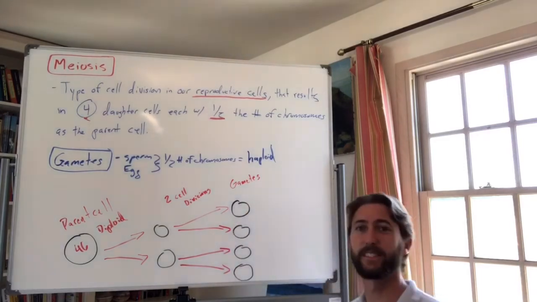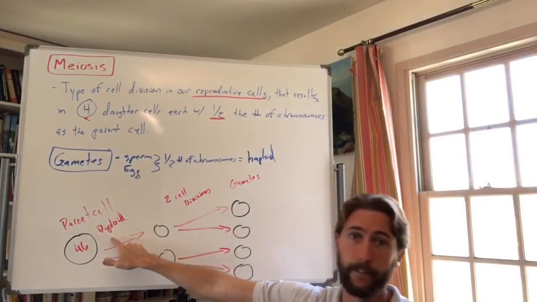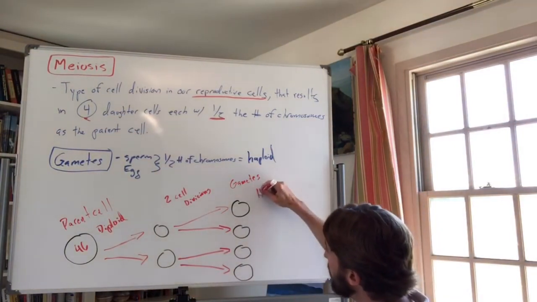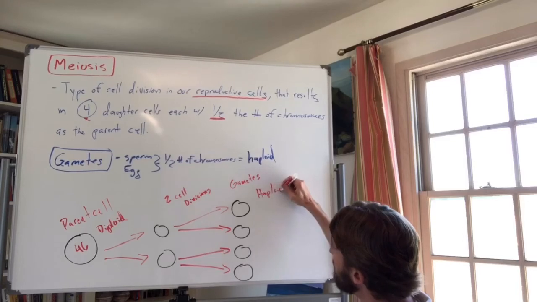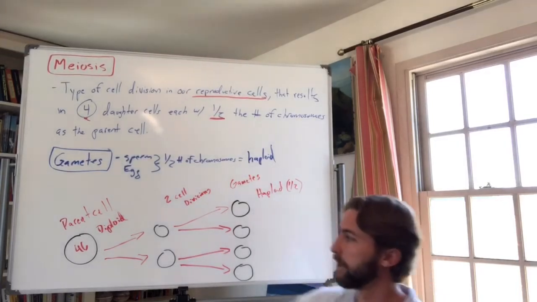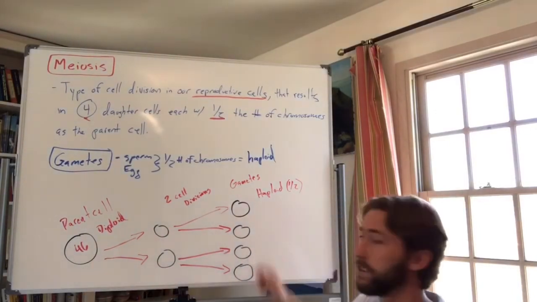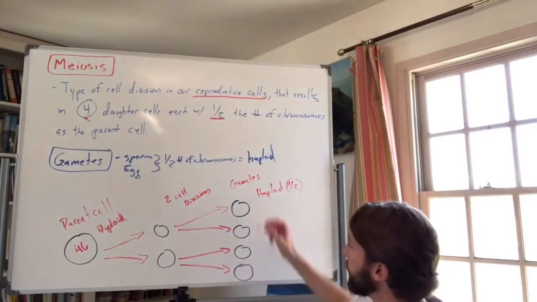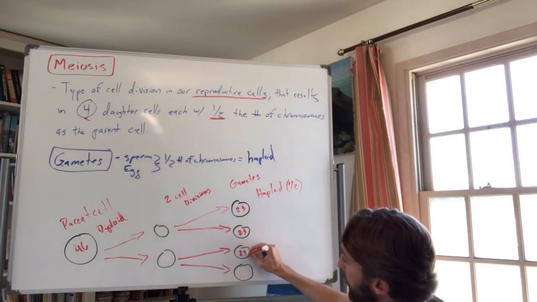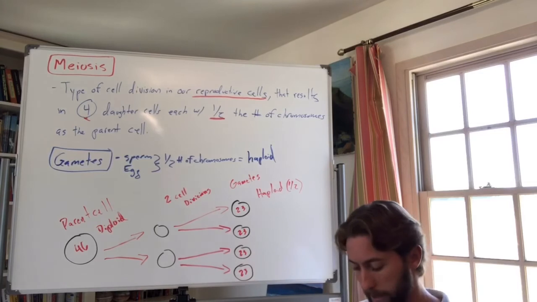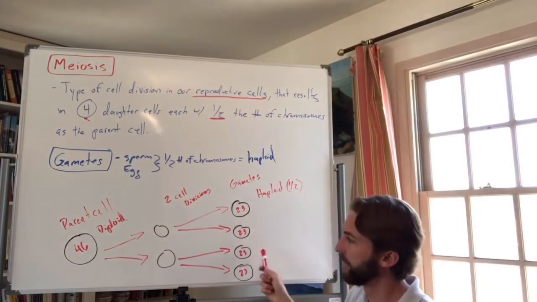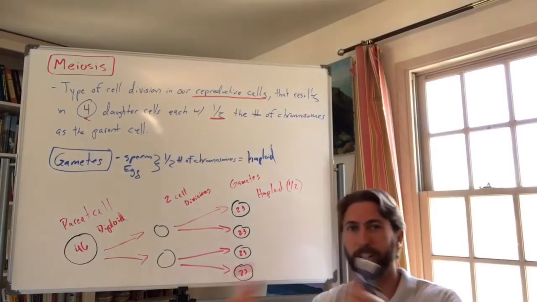If it starts off as diploid, having a full set, these gametes are going to be what? That's right, they are haploid. They have a half set of DNA. So we started off with 46. How many are the gametes going to have? Yep, that's right, 23. 23andMe. You may have heard of that company, 23andMe. Because you have 23 pairs of chromosomes of 46 total. Your gametes are going to have half the number of the parent, so you can create a genetic mixture.